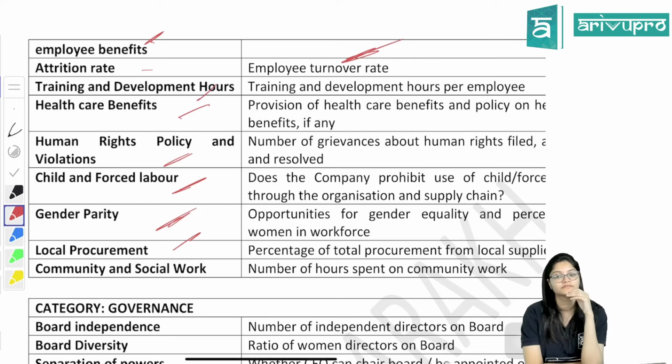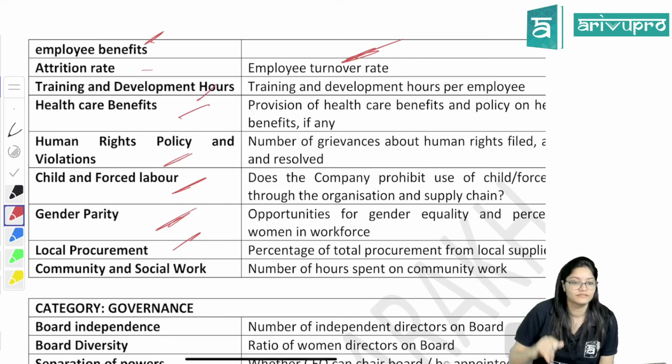Tell me quickly, from the government's point of view, what will the government always want? Import. Government will always support local procurement. Best example, Make in India. Modi ji's Make in India is there in fact. What is the main focus? That you don't import, because our Indian money is going outside.